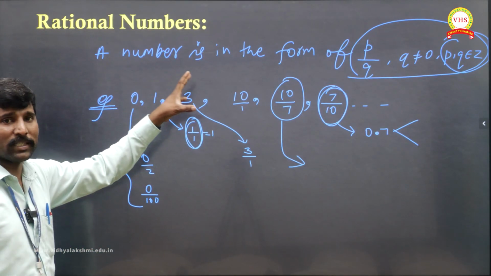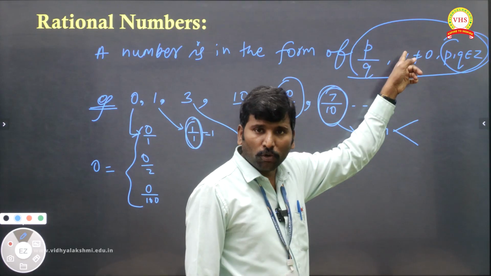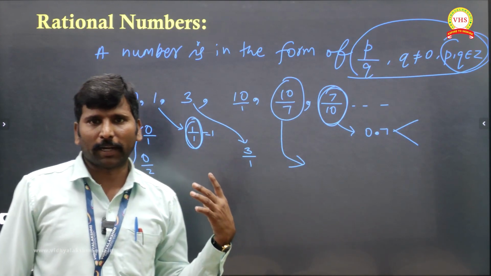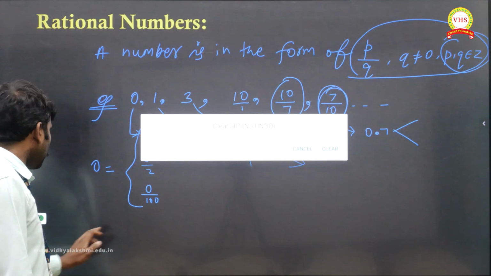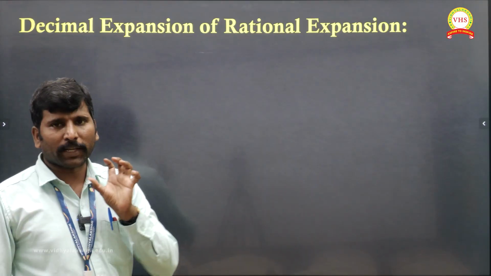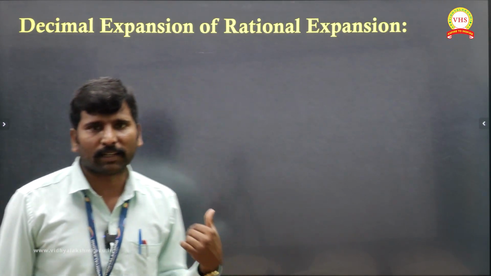Now, rational number in the sense, the number should be written in the form of p by q, q not equal to 0. p and q must be integers. That you have to remember. Understand? So in the first chapter, about rational numbers, you should have a general idea. Then only you can answer the MCQs a little easily.